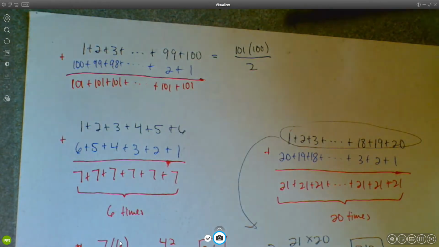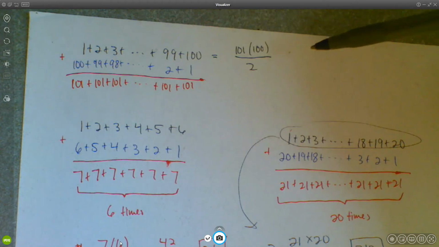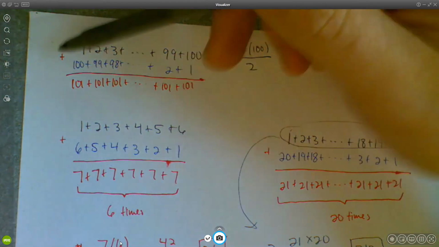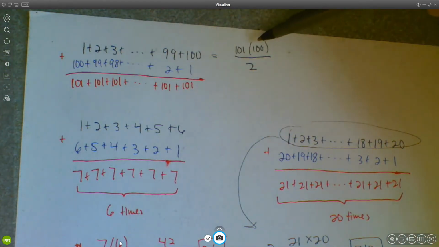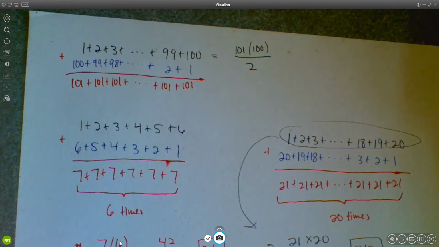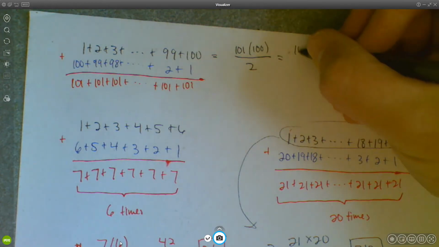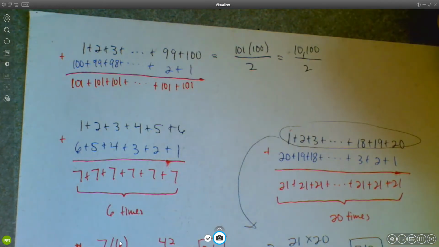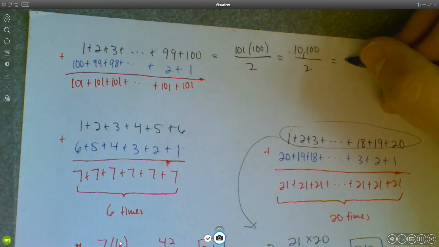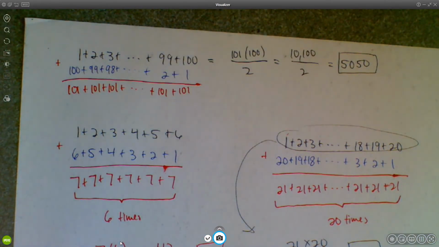And that would still, without a calculator, require you to do some work. But it's much quicker than having to add up all of these things. And actually not that much work, I guess. 100 times 100 is 1 with 4 zeros, so that's 10,000. And then plus 100 more would be 10,100. And then that divided by 2 would be 5,050. Right? So there you go. So you can do that sum pretty quickly.